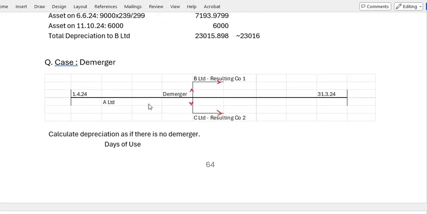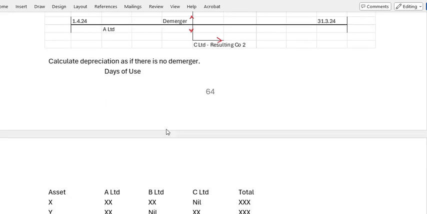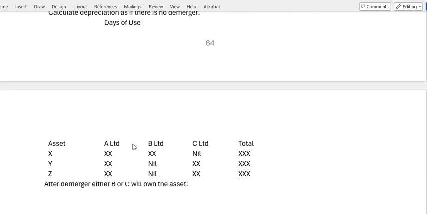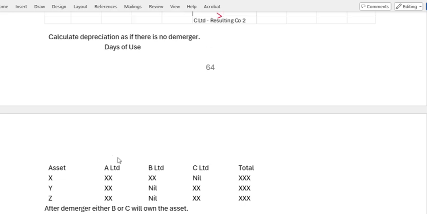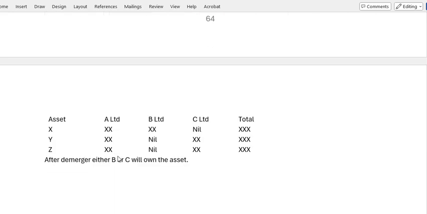Now we will consider the case of a demerger. Okay, it is not explained properly in the syllabus. Even then, the term demerger is mentioned. Therefore, we will discuss this also. So, in case of a demerger, what will happen? One company is split up into more than one company, meaning multiple companies. So, A Limited is split up into B Limited and C Limited. Two companies result. Okay, in this case, what will happen? Actually that asset was there first with the A Limited. Then it is demerged or split into B Limited.